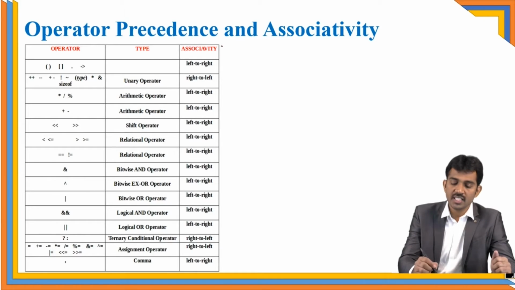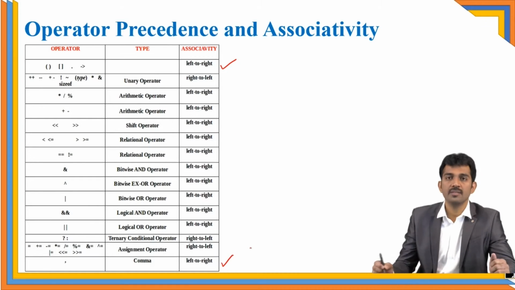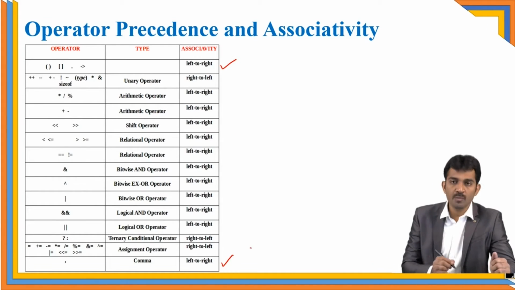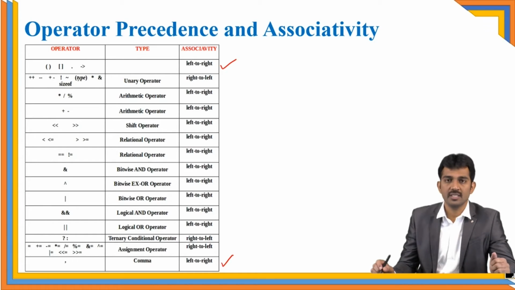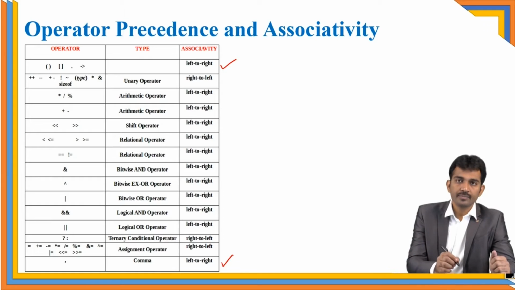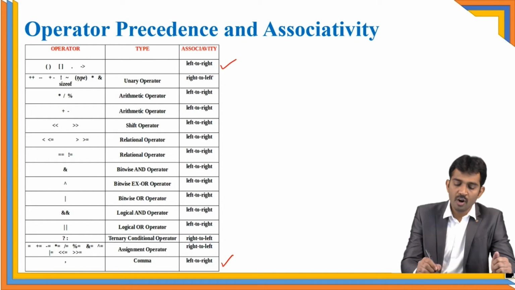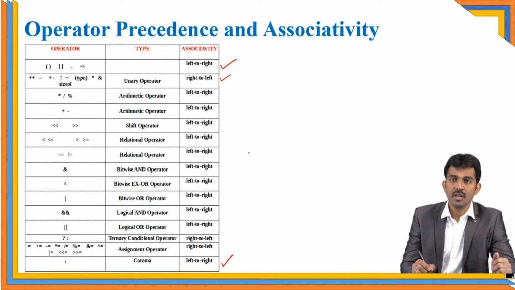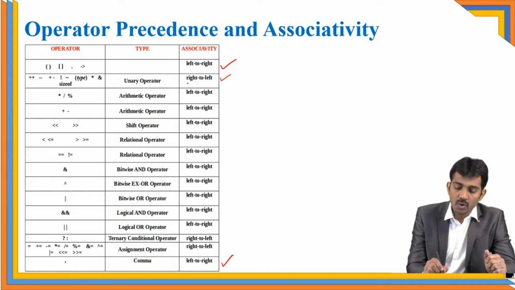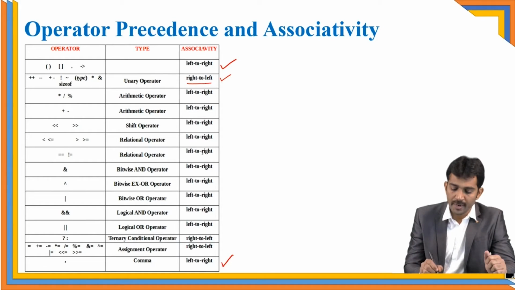See, this is the highest precedence and this is the lowest precedence. The comma is at the lowest precedence. Also remember, you need to concentrate more on unary operators. All unary operators come under the first precedence. Observe clearly here: only some kinds of operators have right to left associativity, only these three.